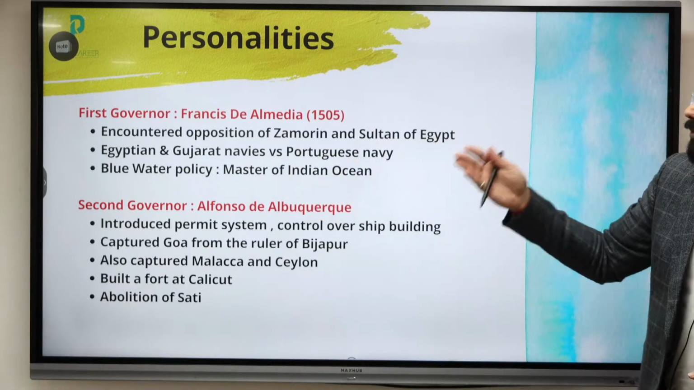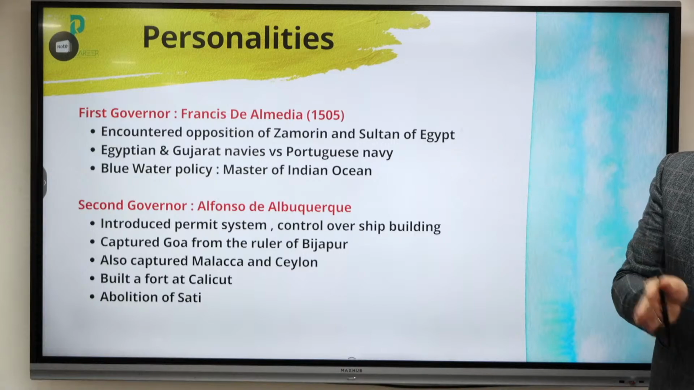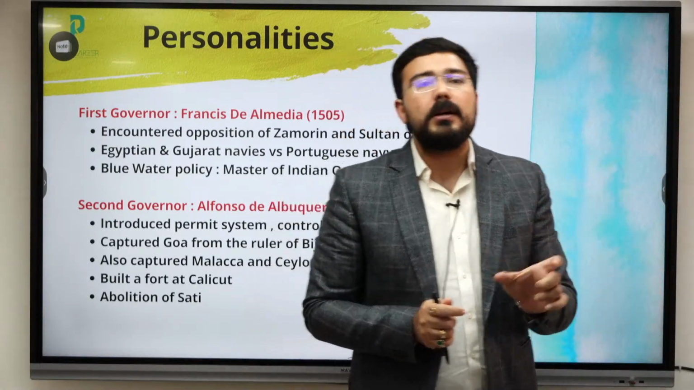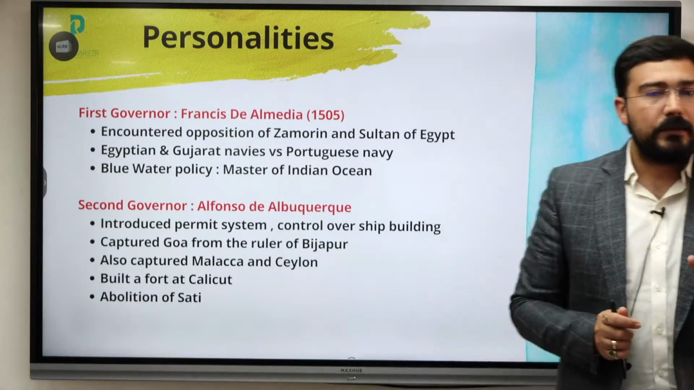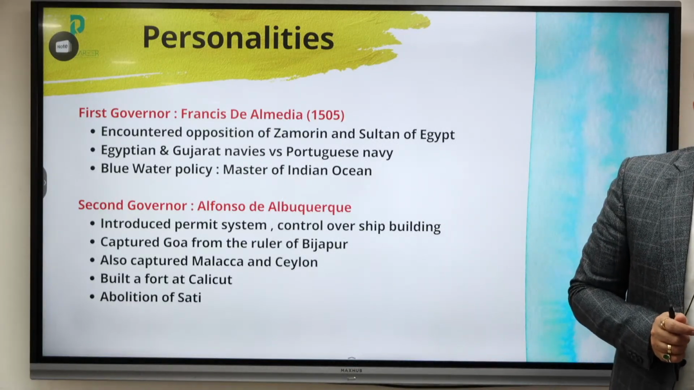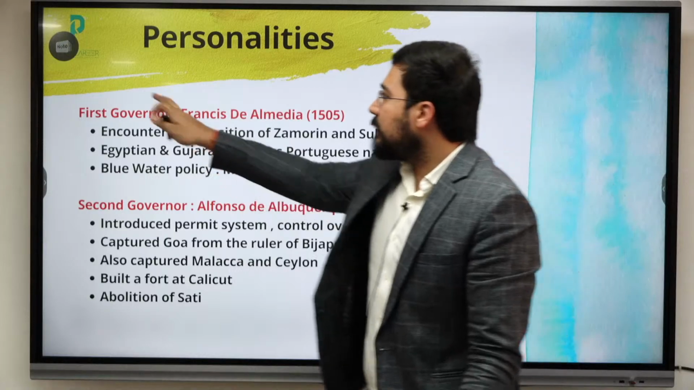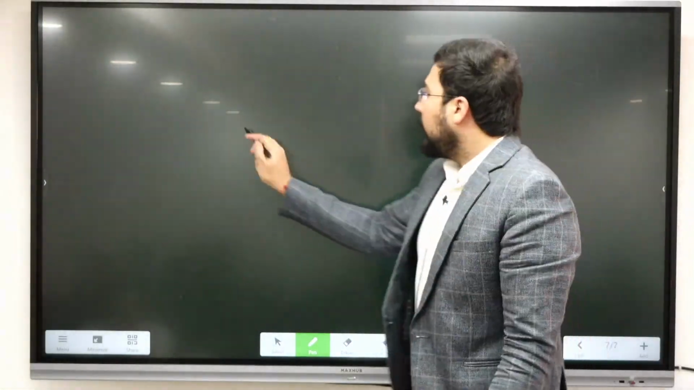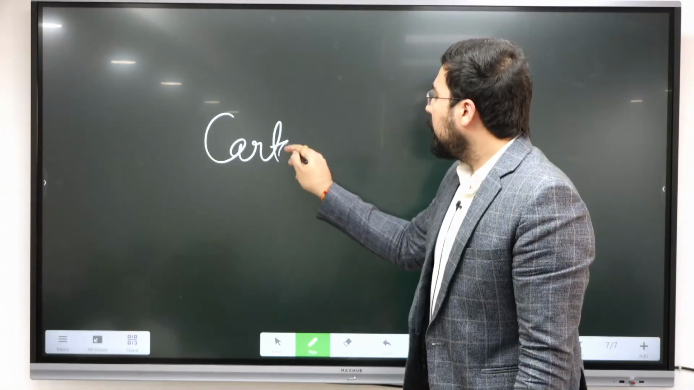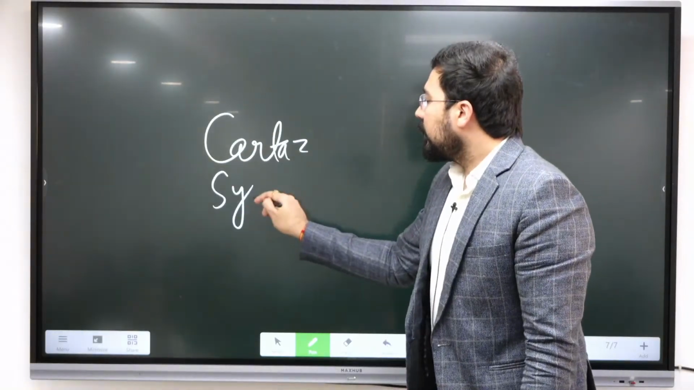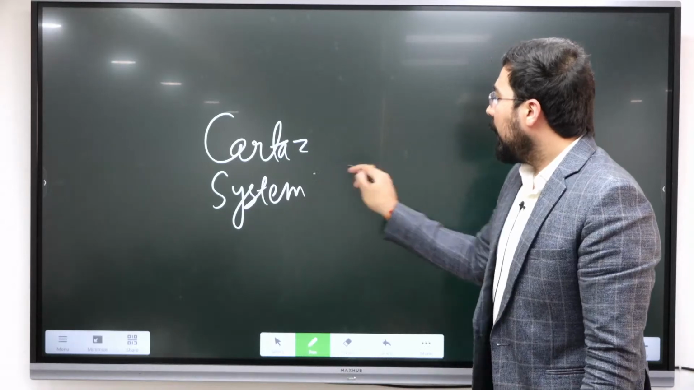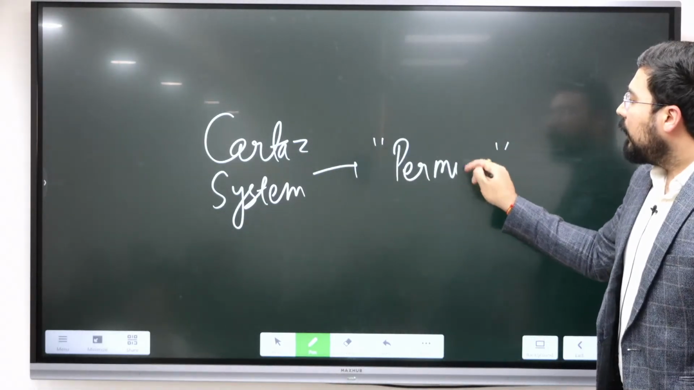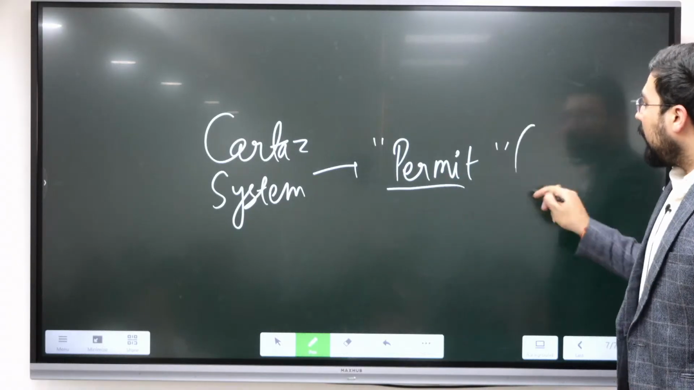Then the Gujarat and Egyptian navies were against the Portuguese, the reason being that the Portuguese wanted to monopolize the trade. We have discussed the Cartaz system in medieval history. So what was this Cartaz system? This system was brought in by the Portuguese. Under this, if you want to trade, you have to take a permit. It was a kind of pass.